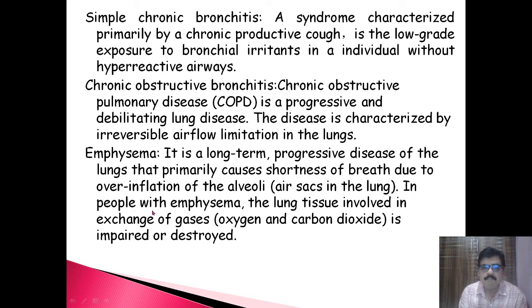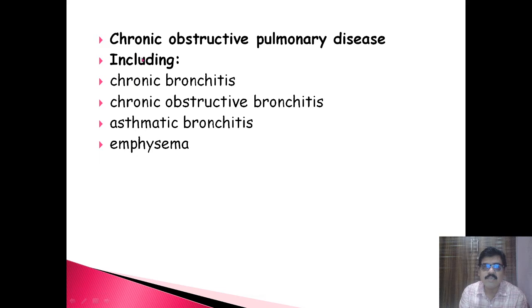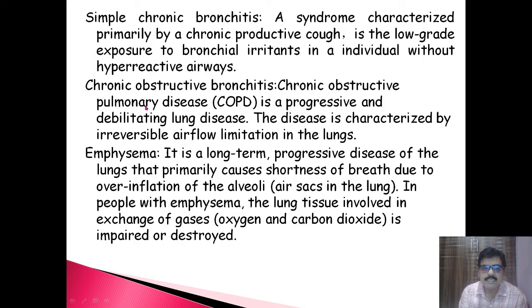In people with emphysema, the lung tissue involved in exchange of gases, that is exchange of O2 and CO2, is impaired or destroyed. All these are conditions related to COPD or chronic obstructive pulmonary disease.